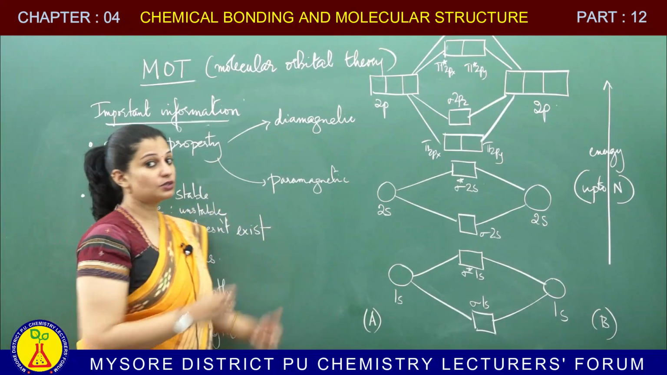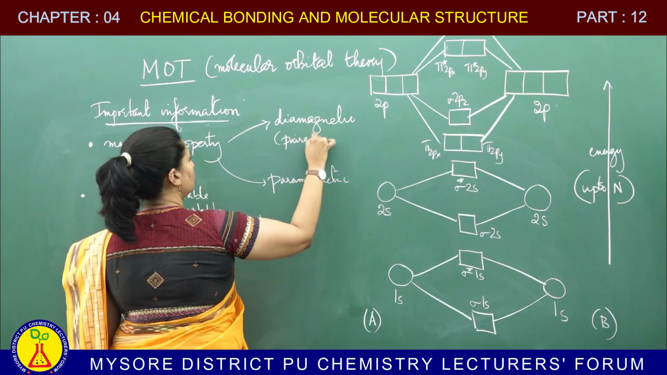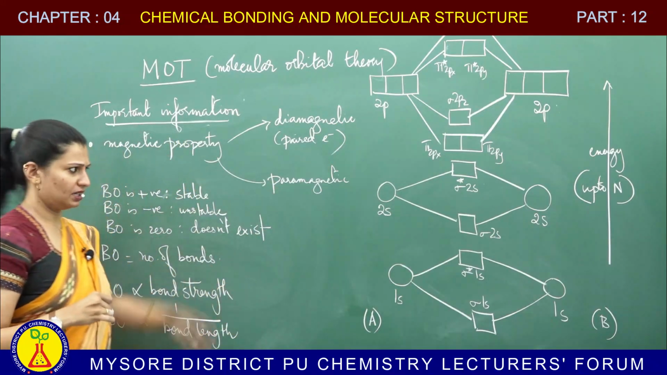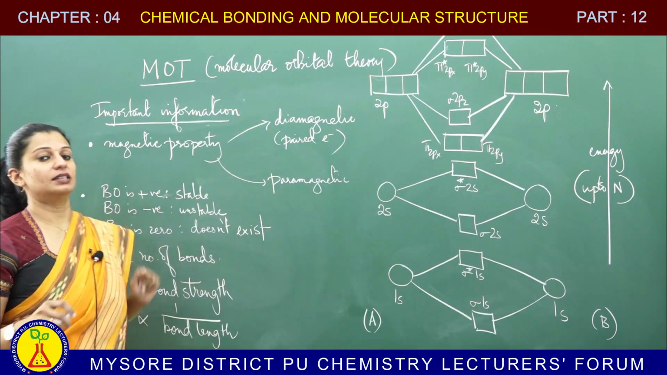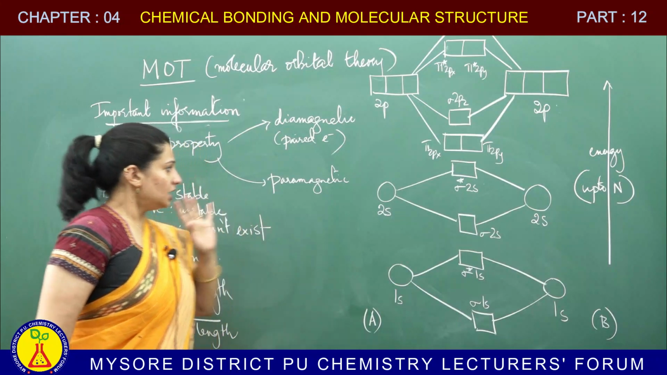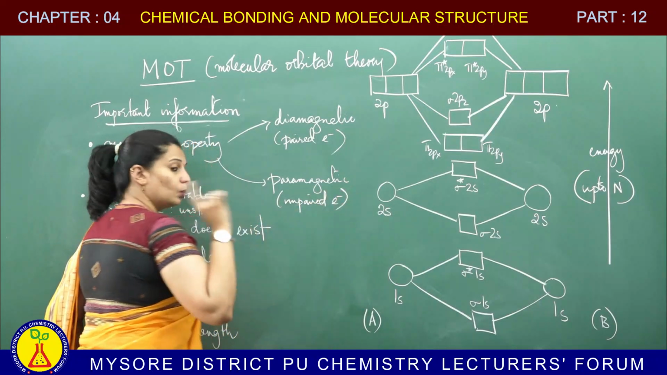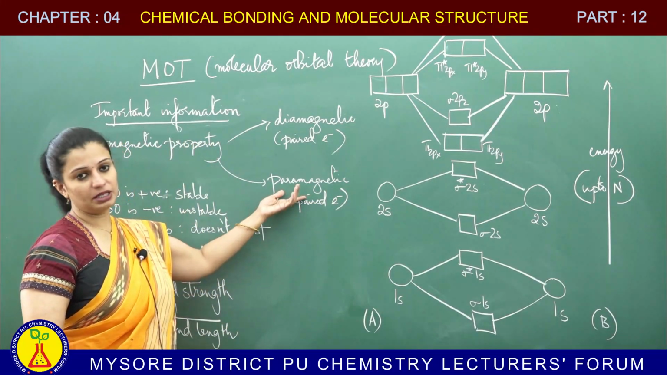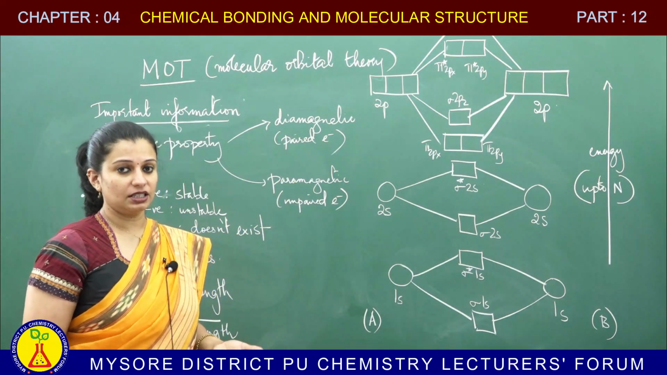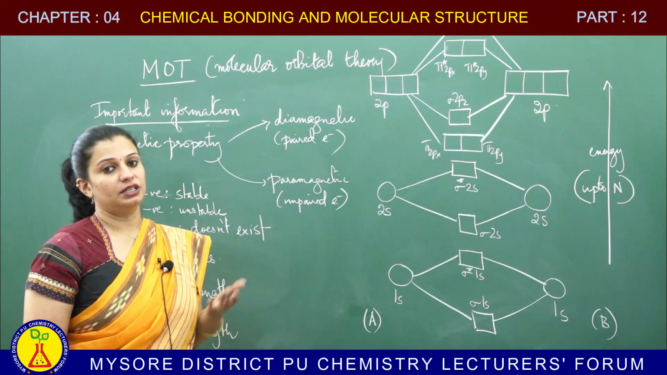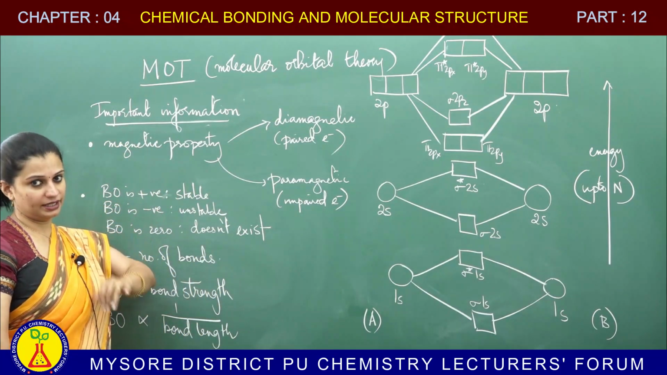Now, how do you figure that out using MOT? In case your molecule has all electrons paired, after we place the electrons, if you find that all the electrons are paired, you may say that the molecule is diamagnetic. If you have unpaired electrons, I am not saying that all should be unpaired, even one unpaired electron is there, your molecule will be paramagnetic. This is one of the successes of MOT which was not there in any other theory, which could explain the magnetic property of the molecule given to you. So, this is what we are now going to do using different examples.